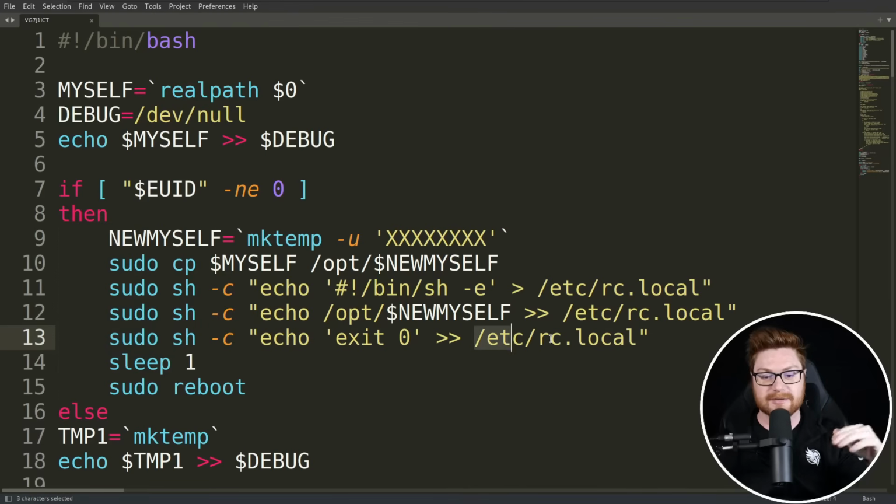Add that in and just append it onto rc.local. Sleep and then reboot. Hey, can you catch what they're doing there? That is persistence. Inside of Linux, that /etc/rc.local file is one of those automatic startup scripts or code that will run automatically once your machine turns on. And it is run as root.